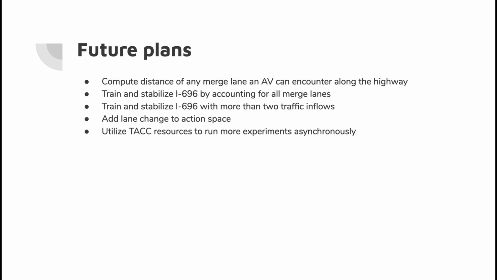Our future plans include computing distance of any merge lane that an AV can encounter along the highway. We will train and stabilize I696 with this new setup, and we will train and stabilize I696 with more than 2 traffic inflows. We will also add a lane change to our action space and utilize TACC resources to run more experiments and produce more results faster.